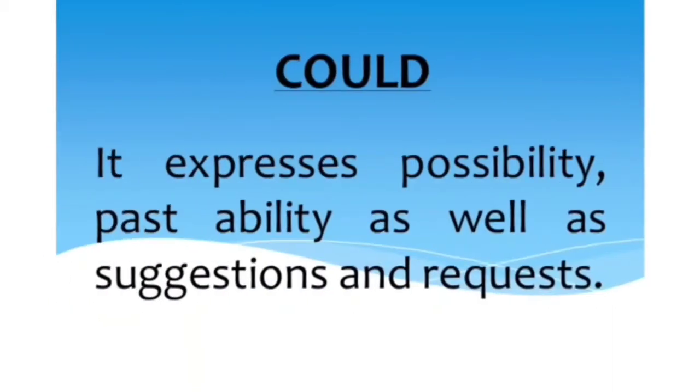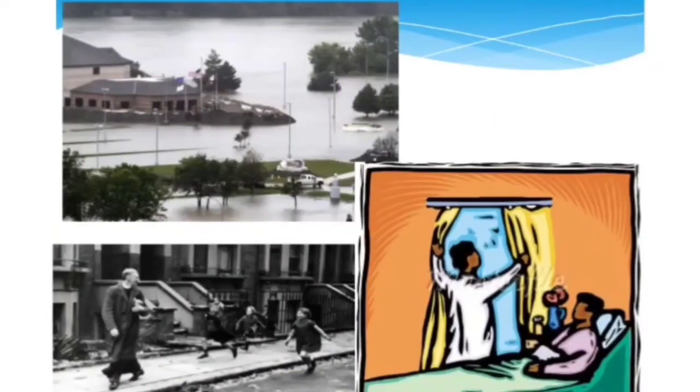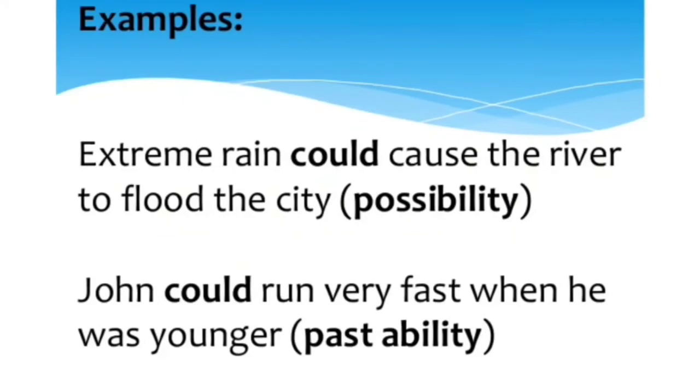Could expresses possibility, past ability, as well as suggestions and requests. It means the ability to do something in the past. Substitution form is to be able to, for an example, I could speak English. You can see in the picture. Extreme rain could cause the river to flood the city, possibility. John could run very fast when he was younger. So we are talking about past ability.